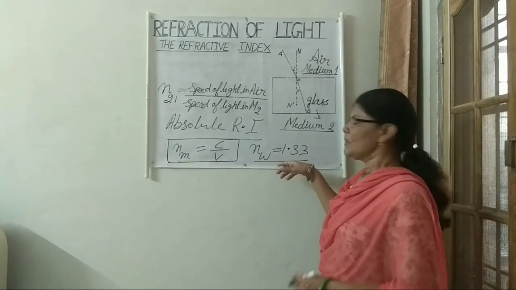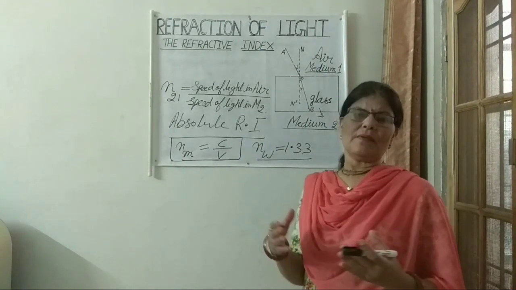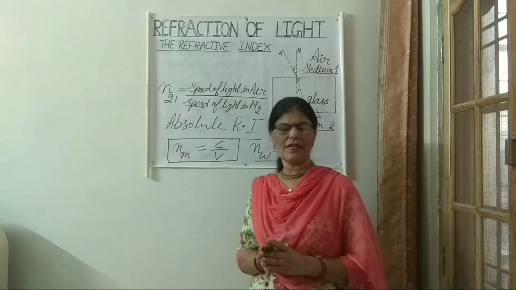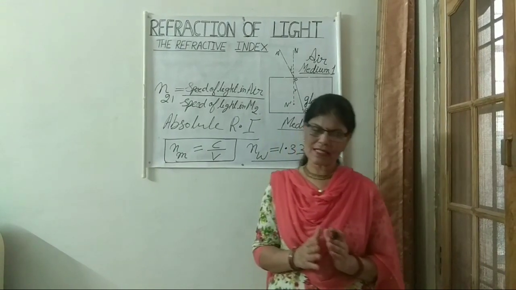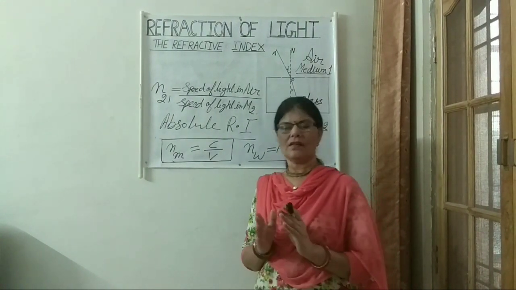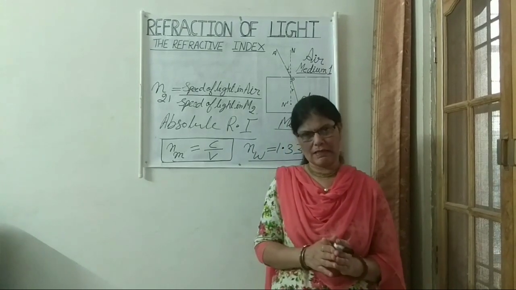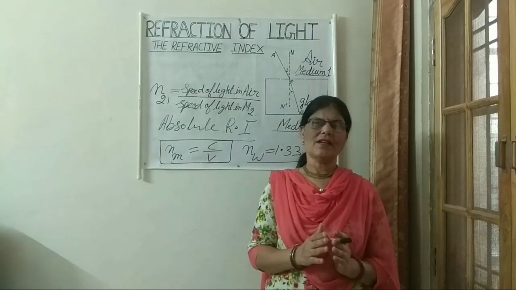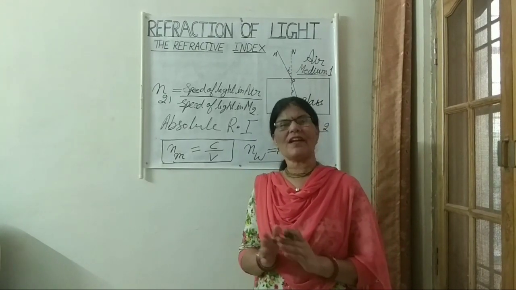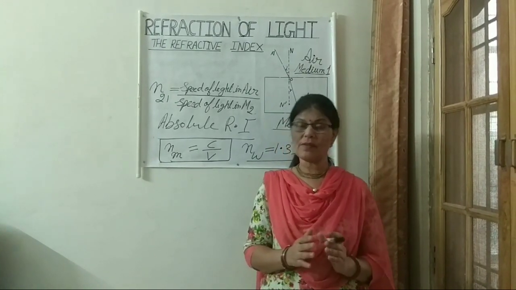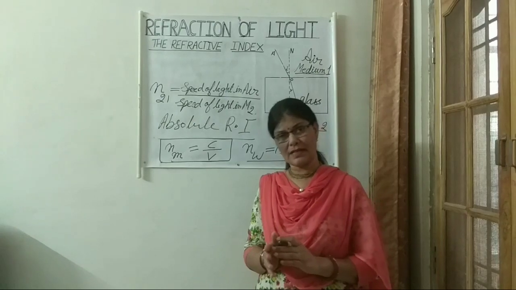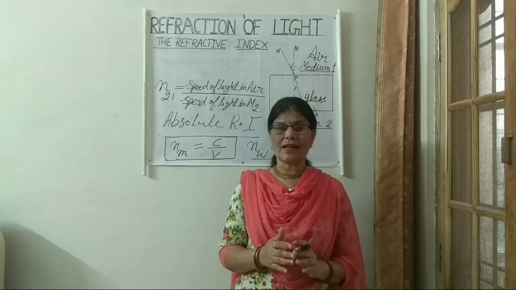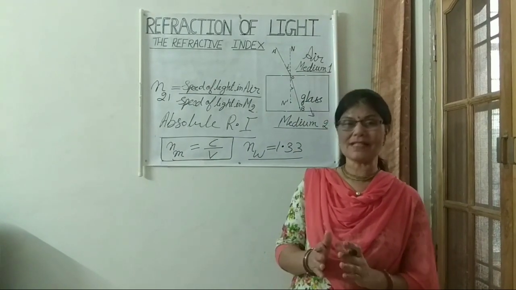So an optically denser medium will have more refractive index, and if the refractive index is less, it will be optically less dense. Optical density is the ability of a medium to refract light. And an optically denser medium does not mean that it will have more density by mass also.